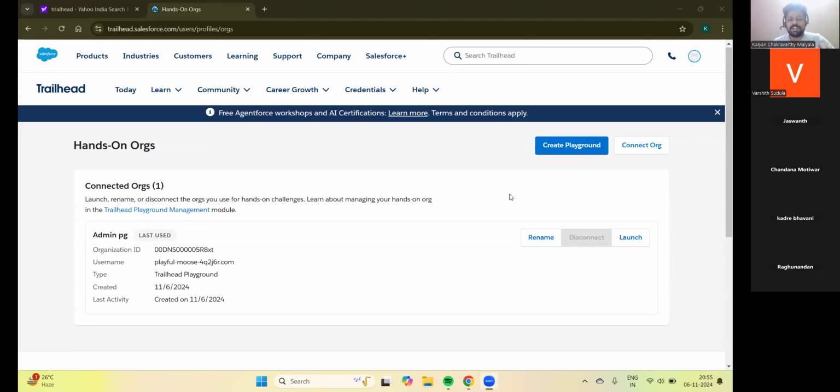Now we can rename it here, or we can launch it. Launch means it will be launched and we can play with the existing data and concepts in the playground. Just click on launch.